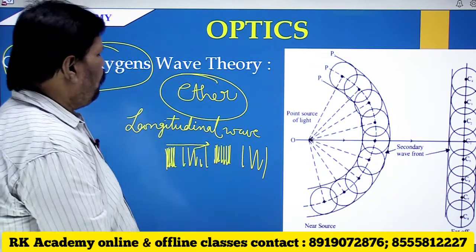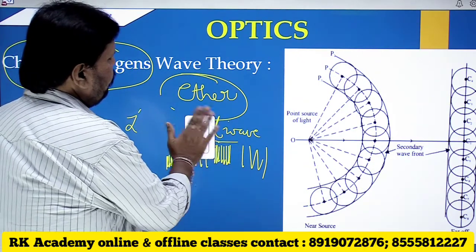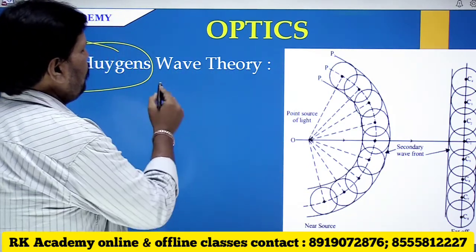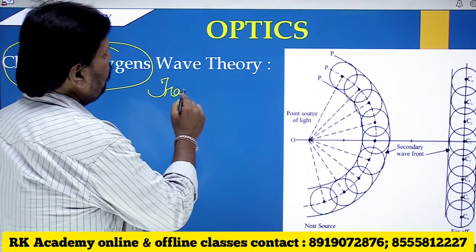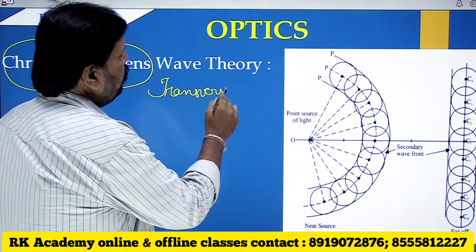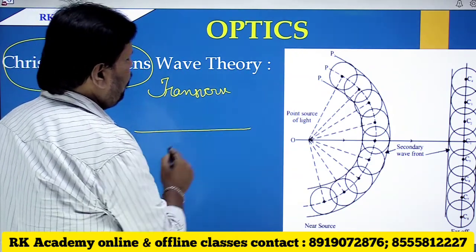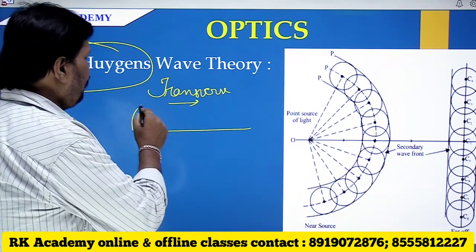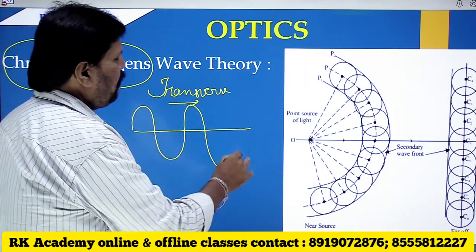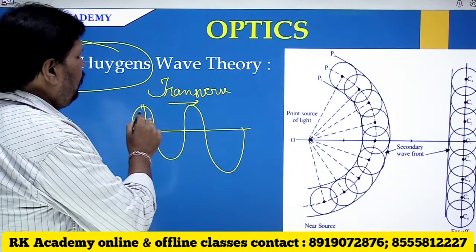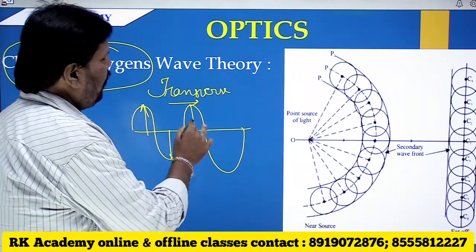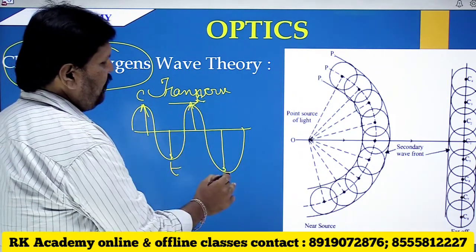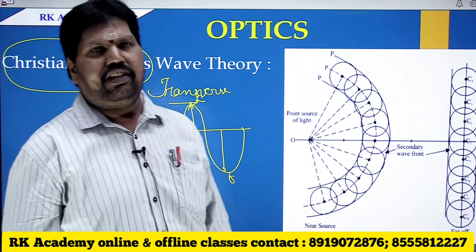So the light usually travels in transverse form. Transverse means if the wave is propagating in this direction, the particles of the medium vibrate perpendicular to it. Here they will vibrate like this in the form of a transverse wave, where crests and troughs are formed. This is a crest and this is a trough.